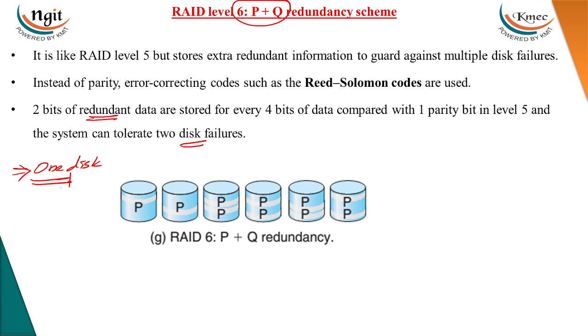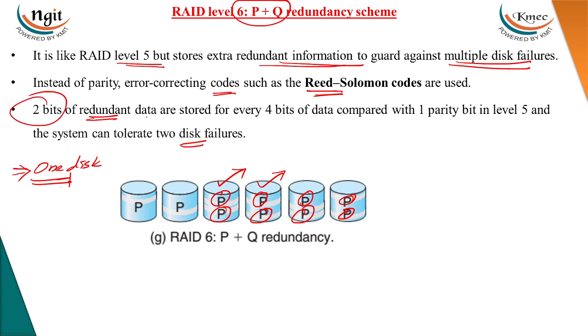So here, instead of one parity, we will use two parities. It is like RAID level 5, but it stores extra redundant information to guard against multiple disk failures. Instead of even parity and odd parity, because that can only recover one bit of data, here we can use Reed Solomon codes.